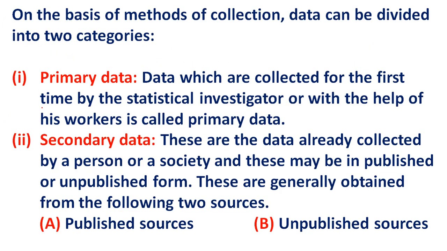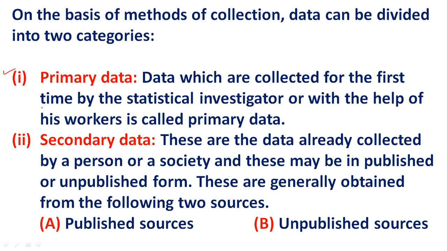On the basis of methods of collection, data can be divided into two categories. First, primary data. Second, secondary data. So now let's discuss primary data. Data which are collected for the first time by the statistical investigator or with the help of his workers is called primary data.